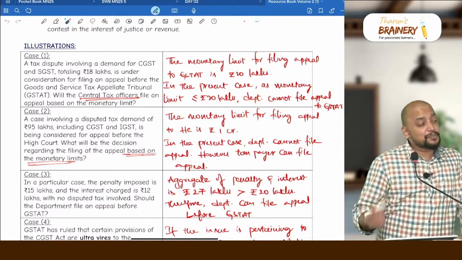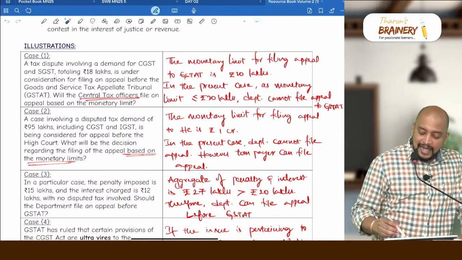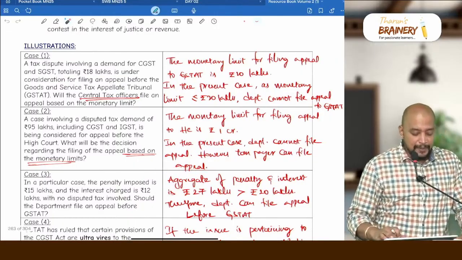But can the taxpayer file an appeal in this case? Yes. However, the taxpayer can file an appeal.